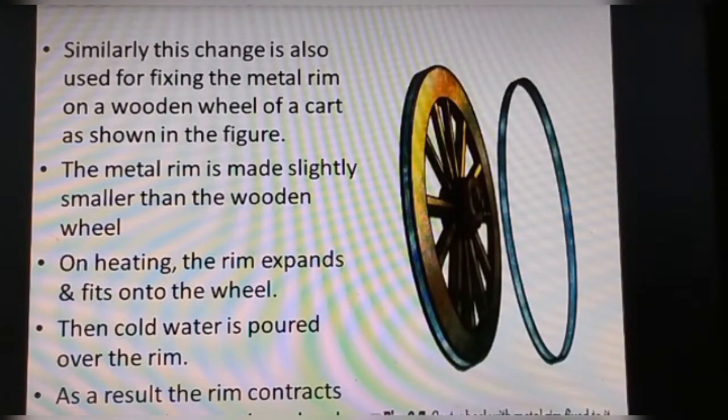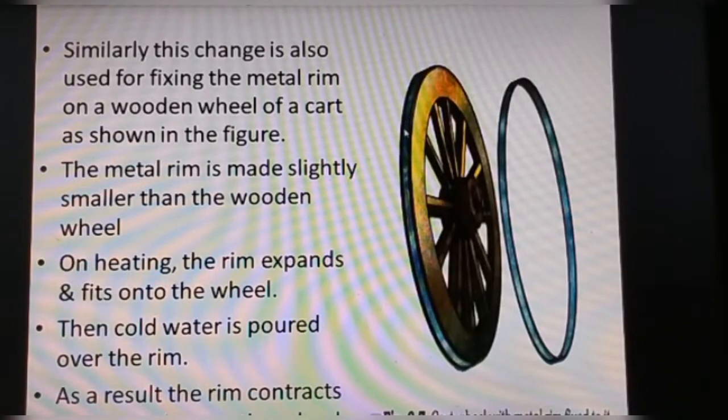Now, similarly, we can use this change for fixing the metal rim on a wooden wheel of a cart, as shown in the figure. You can see here in the figure, you can see my cursor. There is a metallic ring fitted over here. Now actually the size of this metallic ring is smaller as compared to the wooden wheel. So how to fix it? Again the same phenomenon. What is done is we heat the rim so that it expands, and then it fits easily onto the wheel.